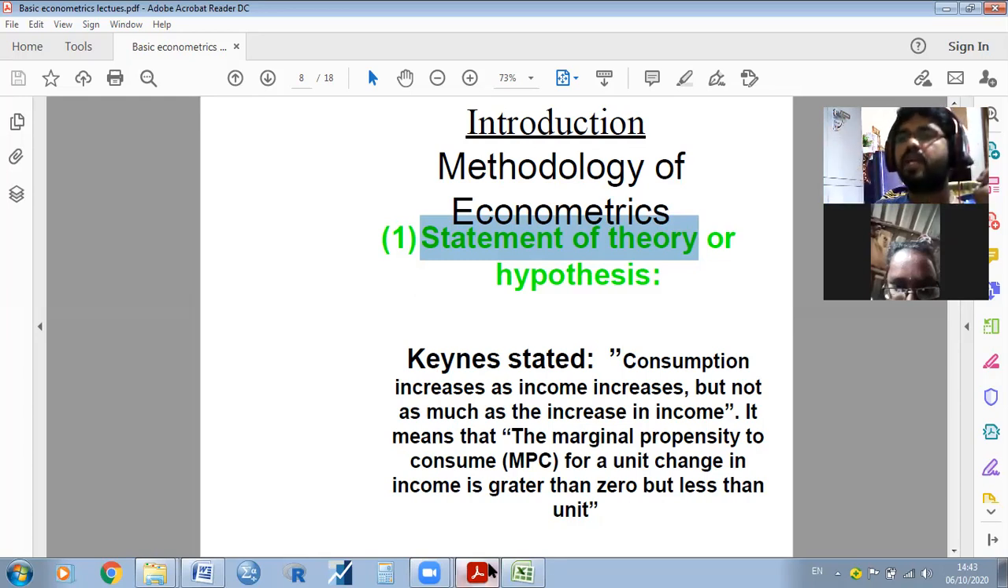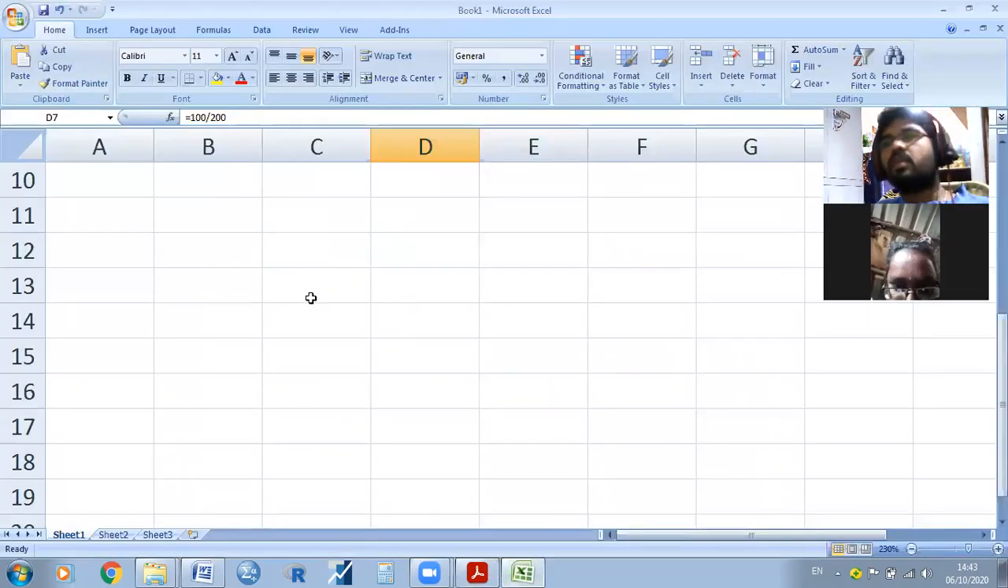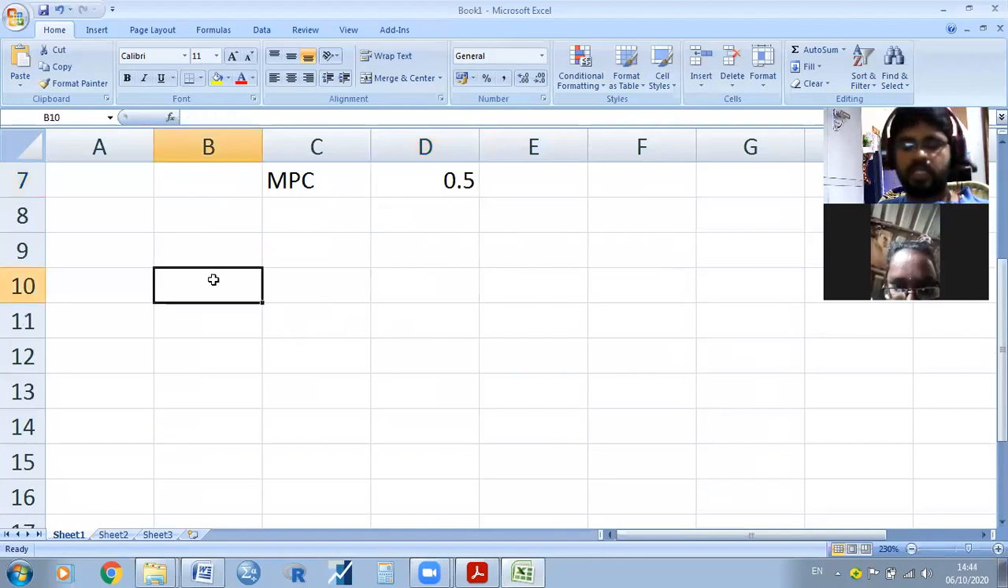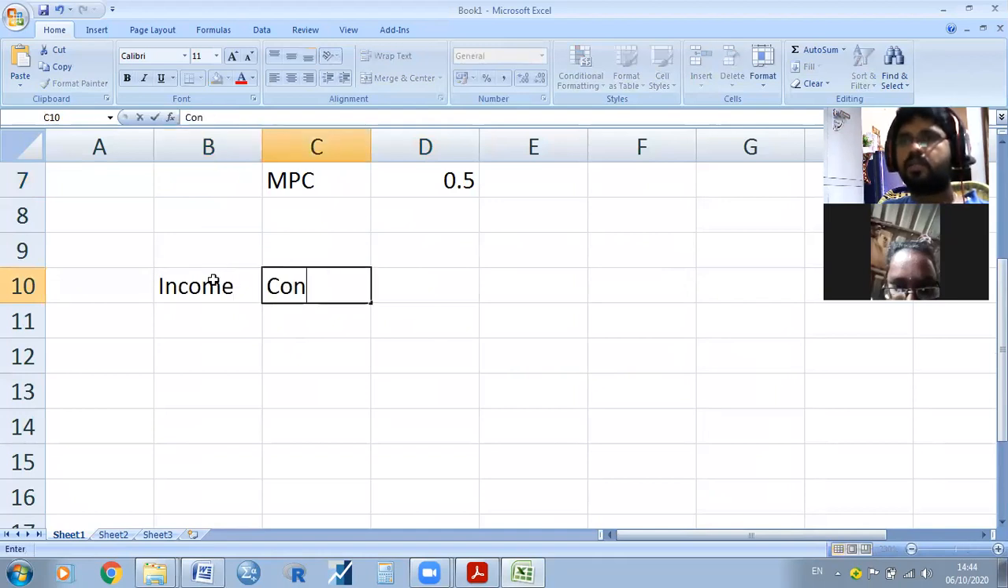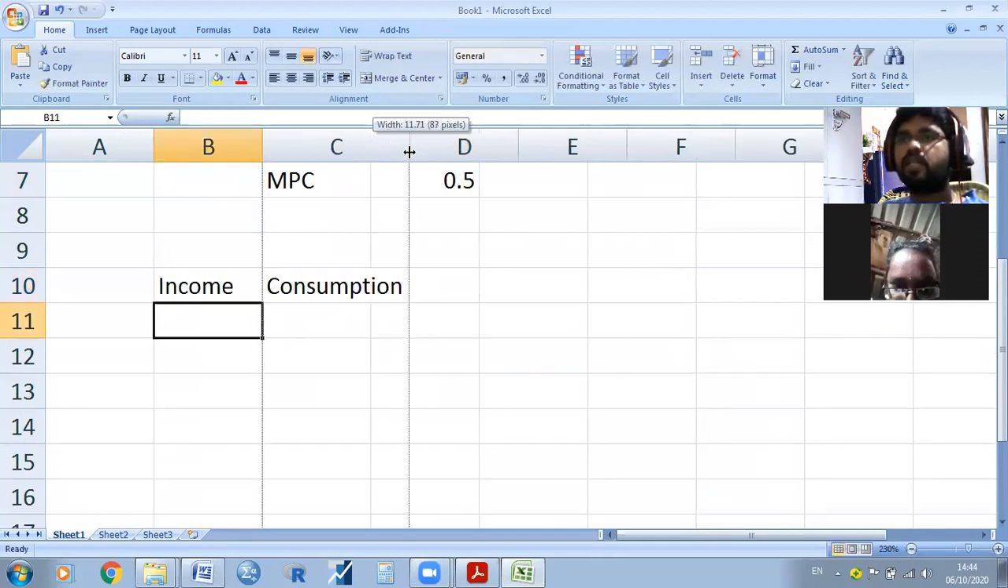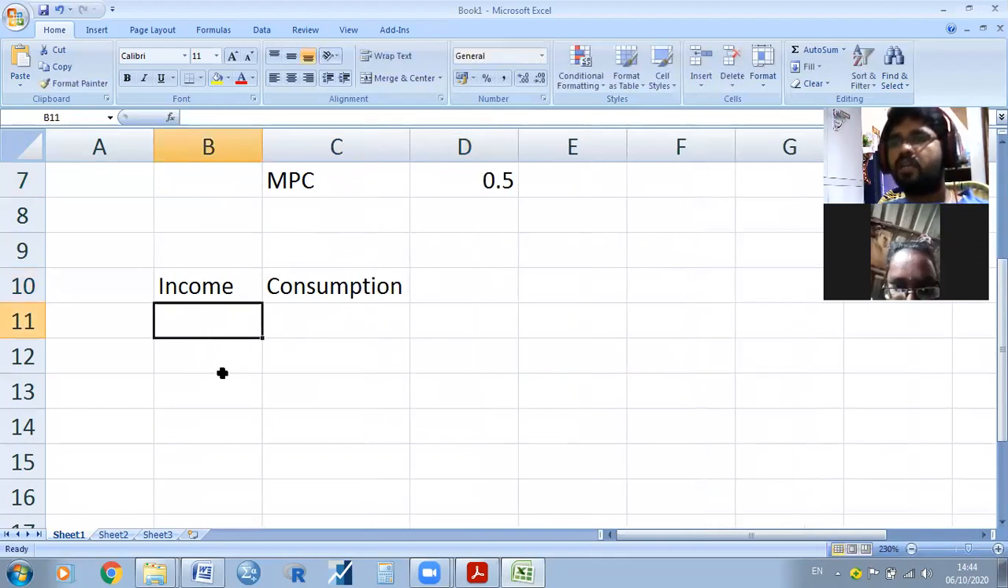For example, I am taking here income and consumption. For example, can you say what is your monthly income? Anything you can say, for example.